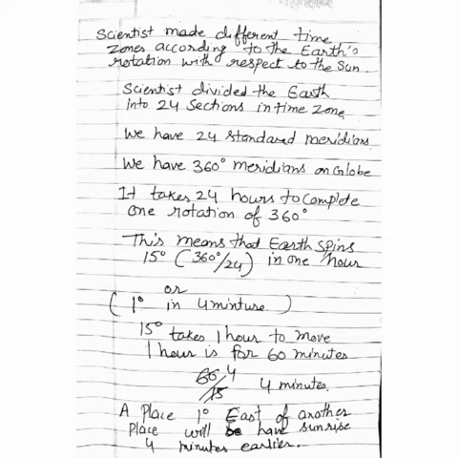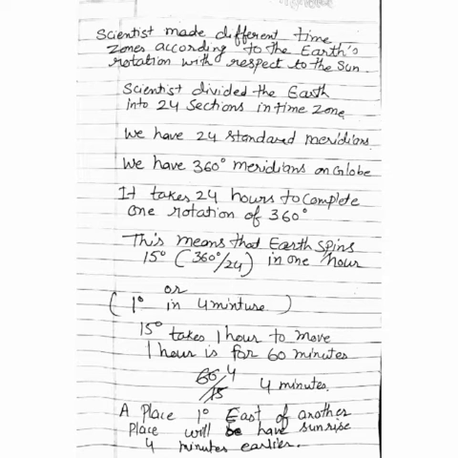But if we calculate 1 degree, how much time does the earth take to move 1 degree? It takes 4 minutes. So 15 degrees takes 1 hour, meaning 60 minutes. Earth takes 60 minutes to move 15 degrees, and 1 degree takes 4 minutes. So 1 meridian is equal to 4 minutes. Earth moves 1 degree in 4 minutes.